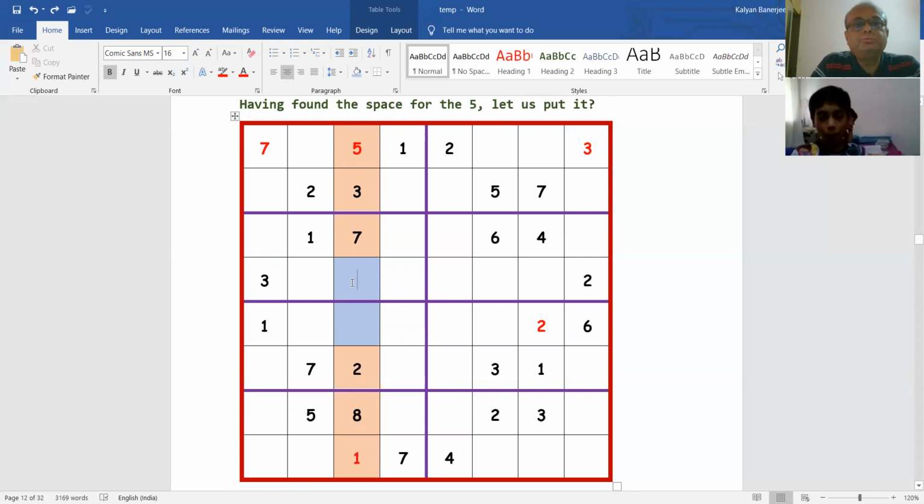Why 4? Because in this full column you don't have 4 anywhere. We have 2 empty spaces and 4 and 6 are missing. 1, 2, 3 are there, 4 is not there, 5 is there, 7, 8 are there. So 4 and 6. But in the second column, we can't have 6. You can't have 6 because you have a 6 here. Right, you notice that?